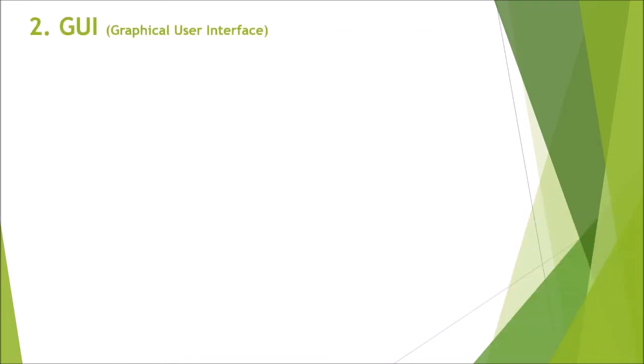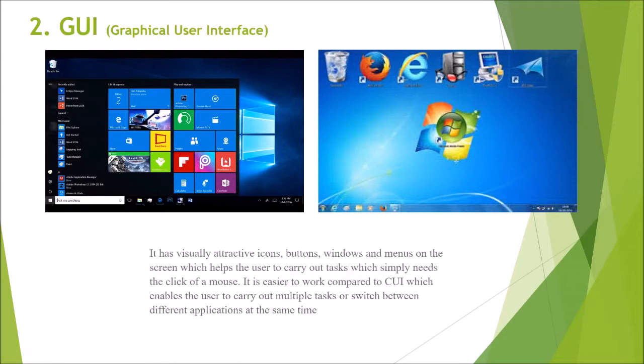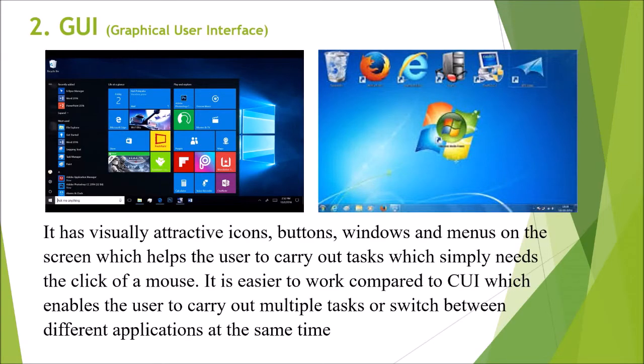Second one, it is GUI, graphical user interface. A graphical user interface is an operating system that has visually attractive icons, buttons, windows and menus on the screen, which help the user carry out tasks simply with the click of a mouse.